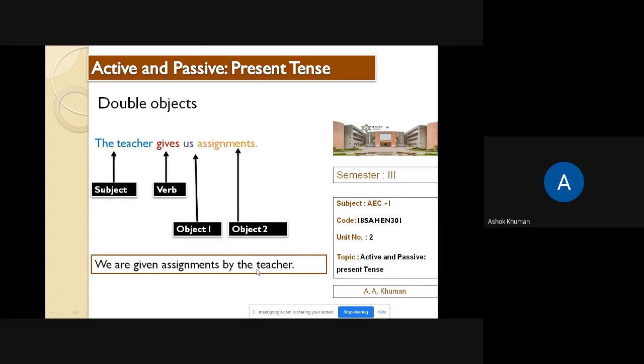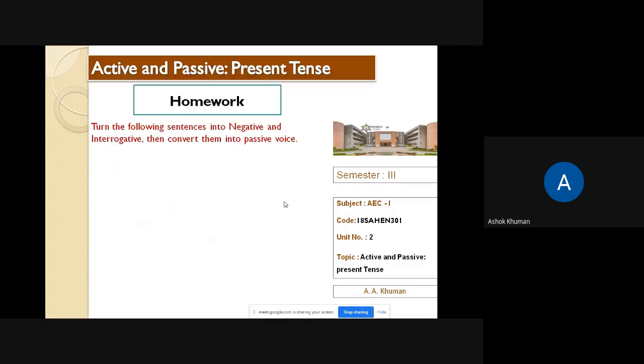Assignments by the teacher. Or if we take assignments as the subject in the passive form, assignments is plural, so to be are and v3, simple present tense, to us. To is used before the pronoun us, by the teacher. So these are the two ways in which, in case there are two objects in the sentence, we have two possibilities of a passive sentence.